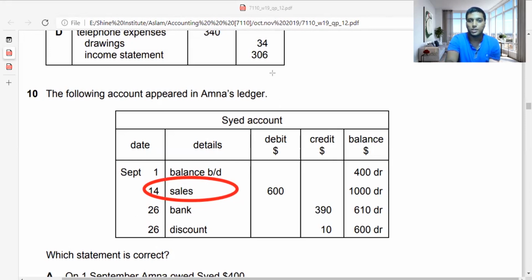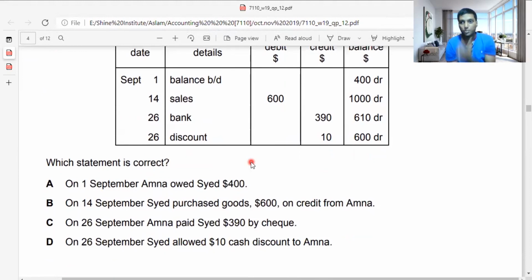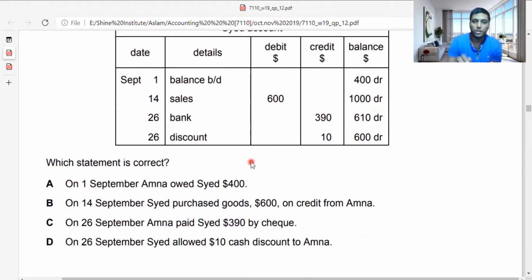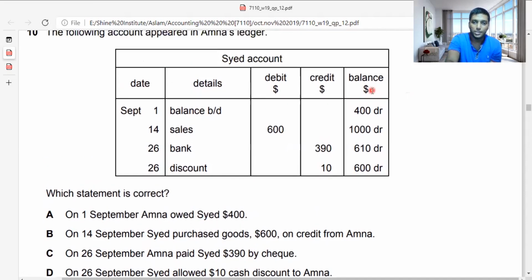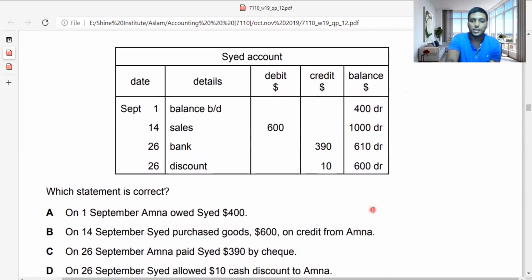So let's move on to the answers they have given, guys. Let's see what they have given. I'm going to use my spotlight here. Which statement is correct? On 1st September, Amna owed Sayed 400. As I said, Sayed owes Amna, not Amna owes Sayed, because Sayed is a credit customer, so he needs to give the money to Amna. On 14th September, Sayed purchased goods worth 600 on credit from Amna. Yes, it's correct.